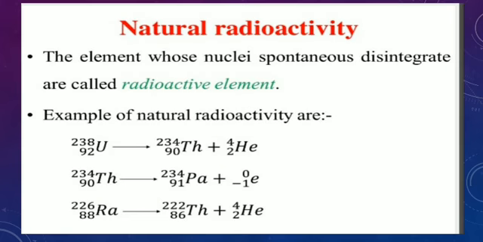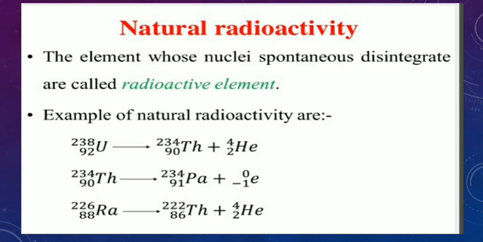The elements whose nuclei spontaneously disintegrate are called radioactive elements, like uranium and thorium.